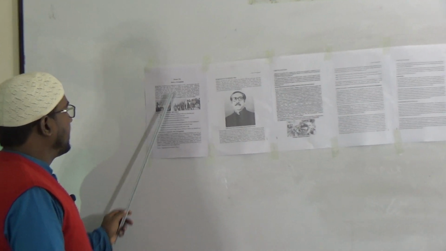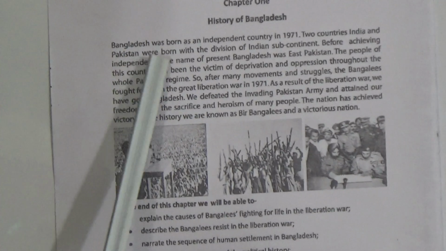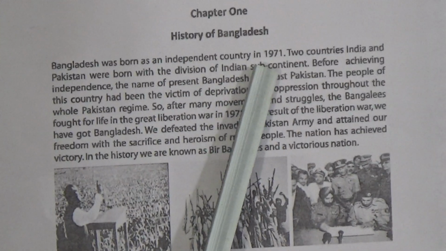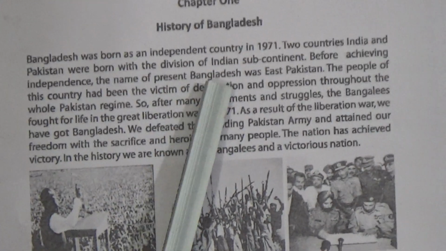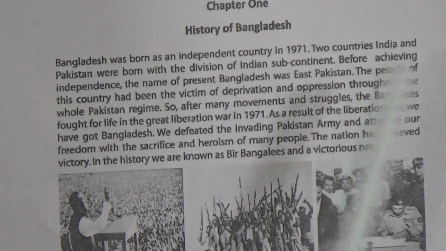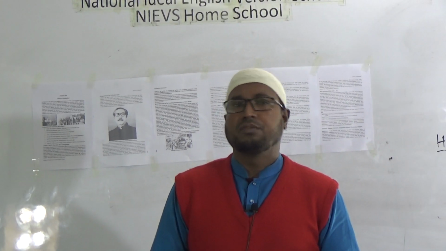Look here, at the beginning I am telling you some important lines, like Bangladesh was born as an independent country in 1971. Two countries, India and Pakistan, were born with the division of the Indian subcontinent before. Here it is mentioned that Bangladesh was born in 1971, but also that two countries, India and Pakistan, were born in 1947.